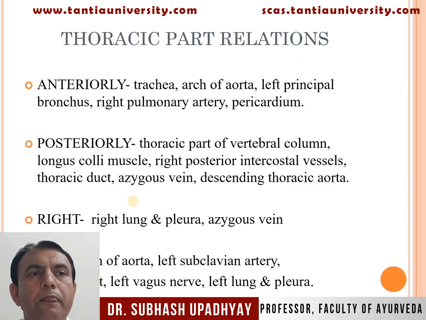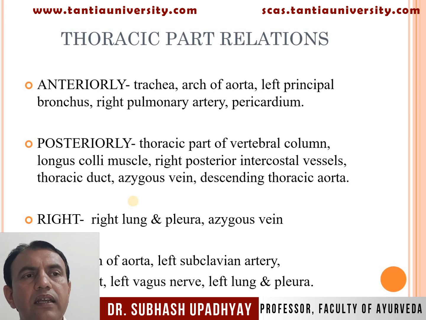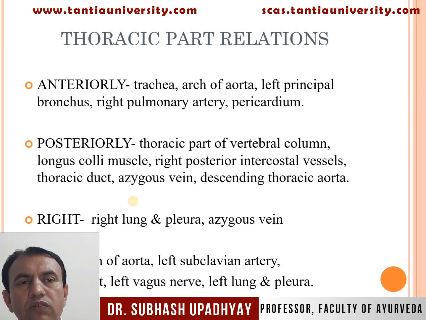Next, relations of the thoracic part. Anteriorly: trachea, arch of aorta, left principal bronchus, right pulmonary artery, pericardium. Posteriorly related structures are the thoracic part of the vertebral column, longus colli muscle, right posterior intercostal vessels, thoracic duct, azygos vein, descending thoracic aorta.